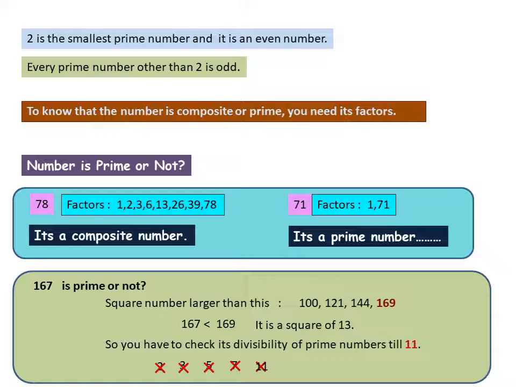So you have to check the divisibility of only 5 numbers and you will reach the conclusion that it's a prime number, because it is not divided by these 5 numbers. So this is a small trick, and by using that trick you will be able to decide whether this number is prime or not within 10 to 15 seconds.